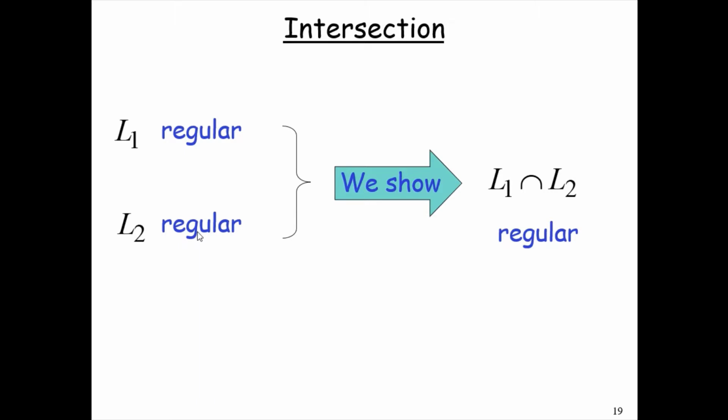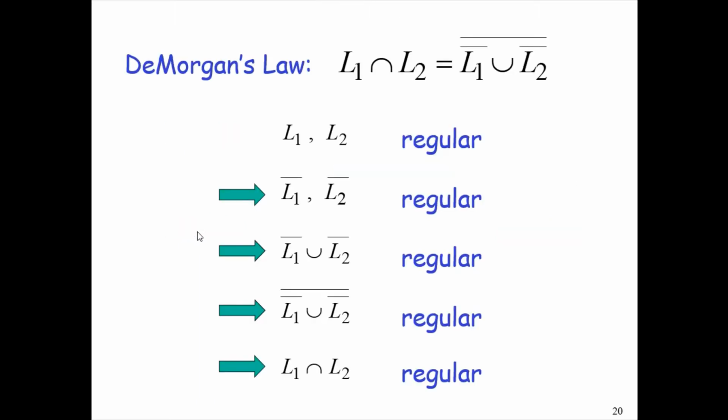To prove that intersection is also regular, we prove it with the help of De Morgan's law. According to De Morgan's law, L1 intersection L2 is equal to the complement of the union of the complement of L1 and the complement of L2. Here M1 is the machine accepting L1, and the language of L1 is simply a.